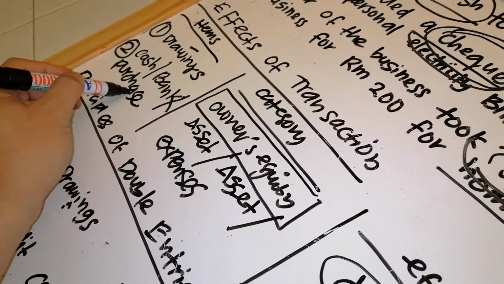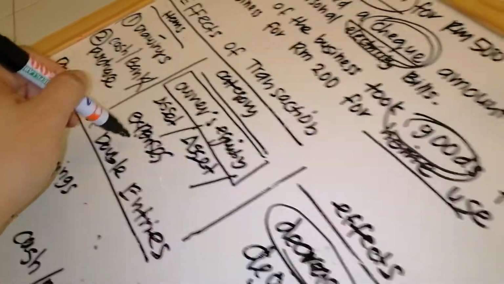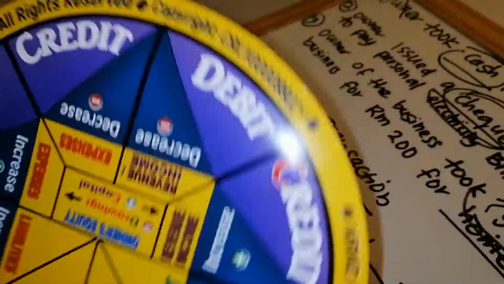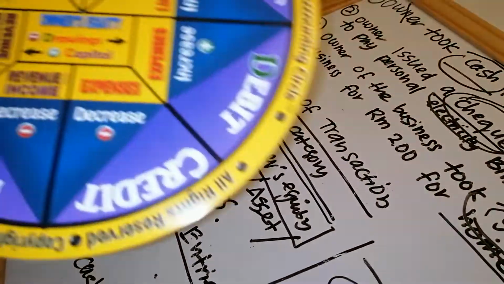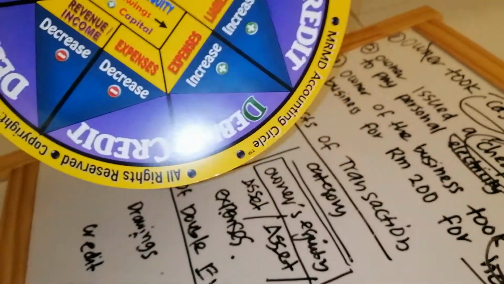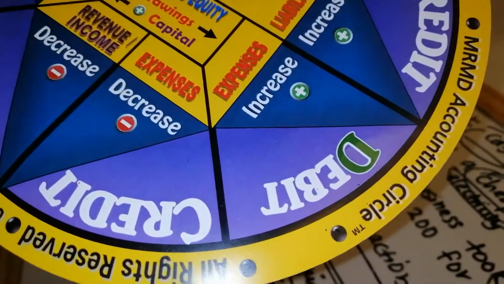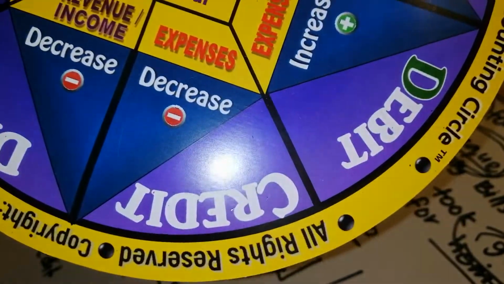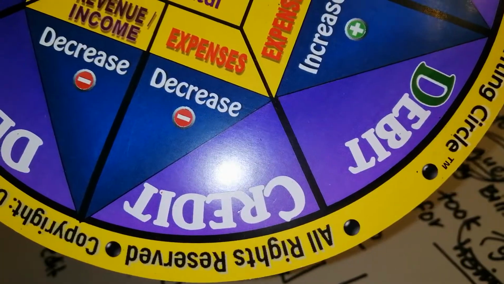Okay, purchase under expenses. Expenses decrease. So for expenses, they have their own pie. They are not like drawings. So when there is a pie, there is a second possibility here. So expenses, this one is decrease. So when expenses decrease, we record under credit.